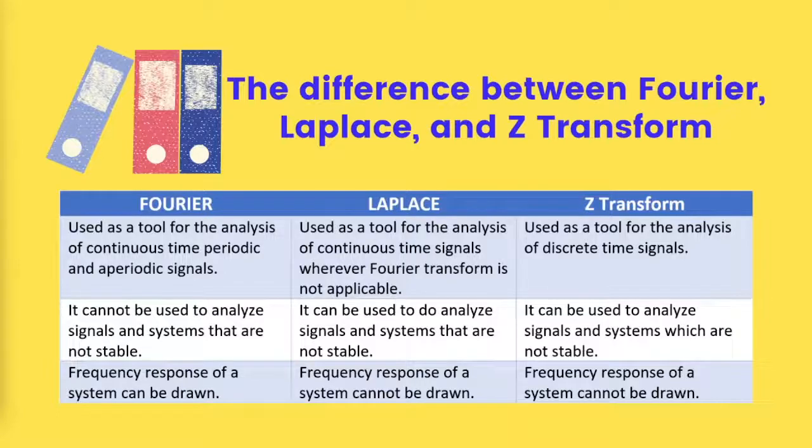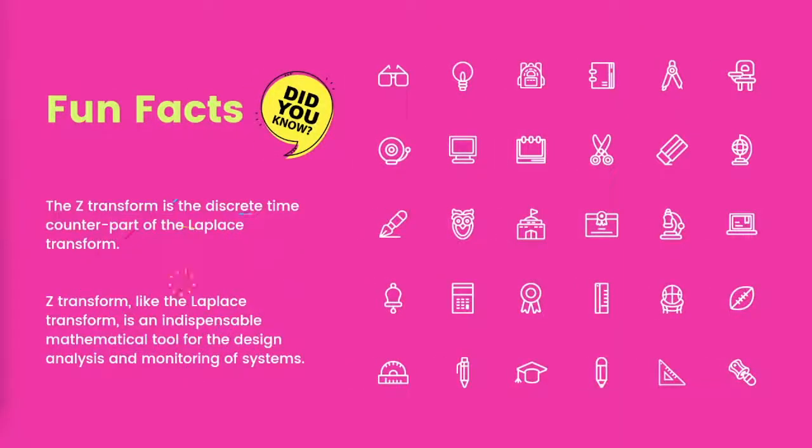And last, Z transform is used as a tool for the analysis of discrete time signals. It can be used to analyze signals and systems which are not stable. Frequency response of a system cannot be drawn. So these are the fun facts.